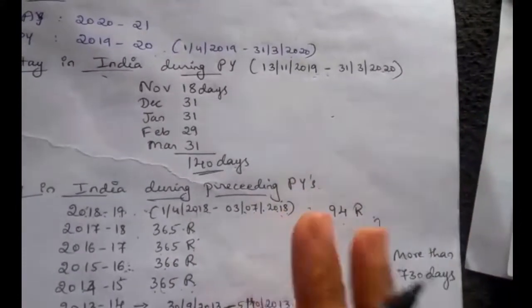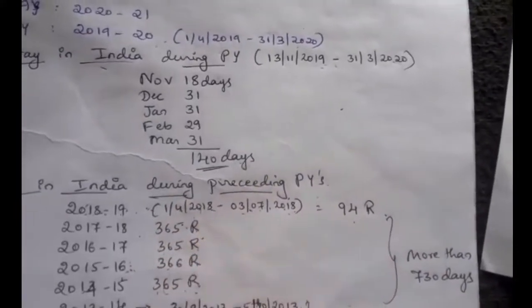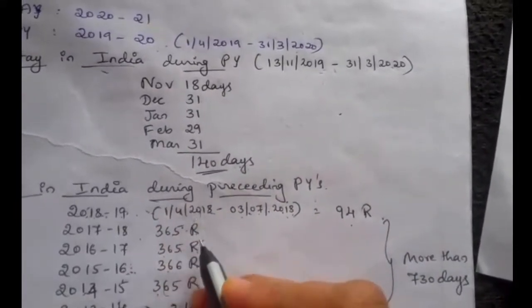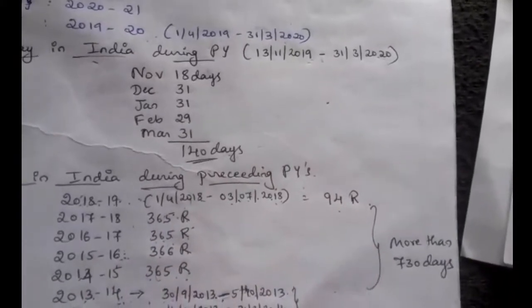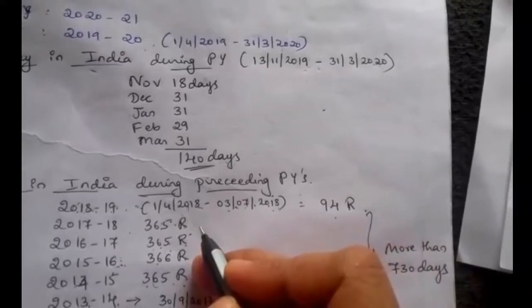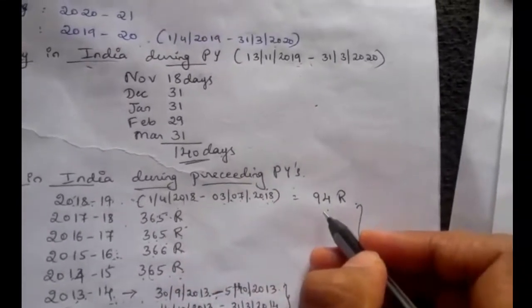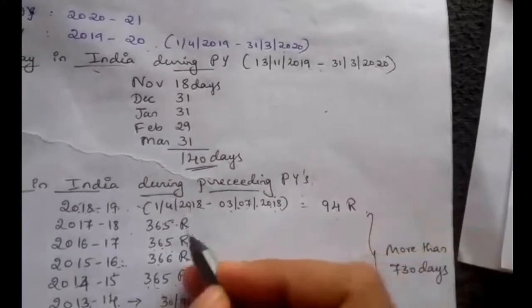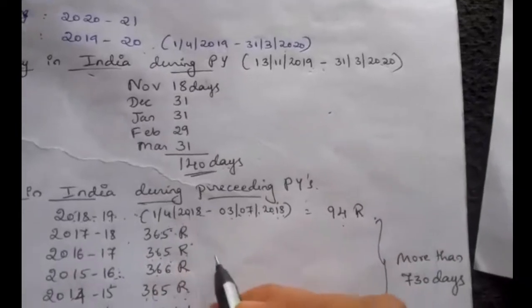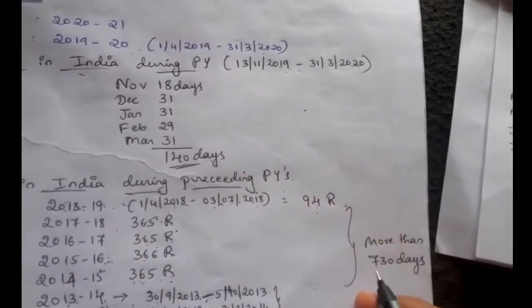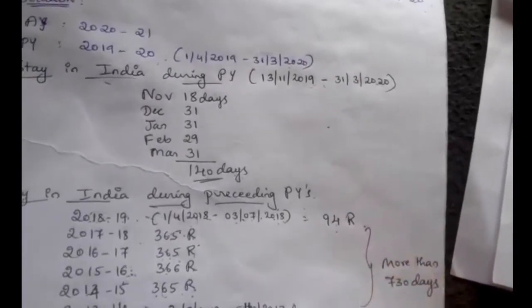Again we have to find whether he is ordinarily resident, that is 2 years out of 10 previous years. So we can easily find here he stayed in India for more than 2 years out of 10 preceding previous years. So the first additional condition is satisfied. The second additional condition is more than 730 days. So 94 plus 365, 300, 600, 900, means more than 730 days. So he stayed in India for more than 730 days, so the second condition is also satisfied.